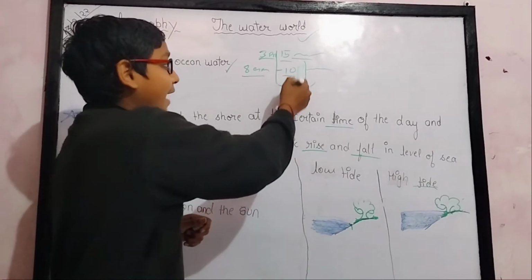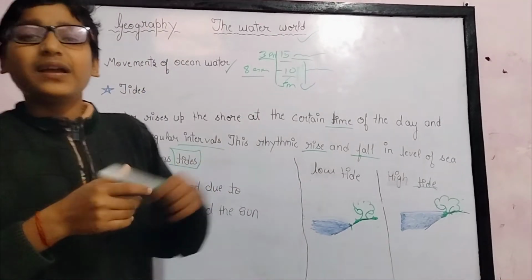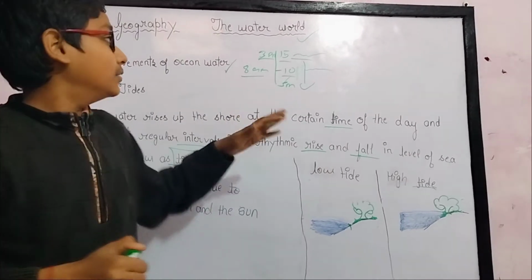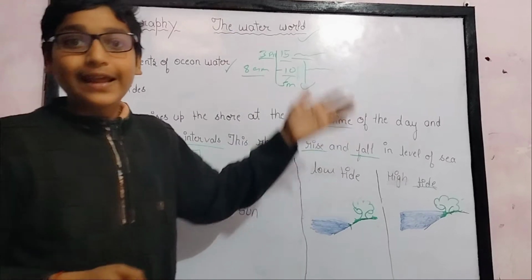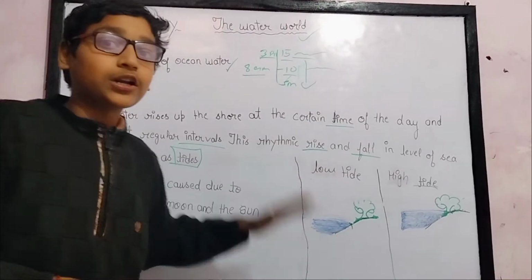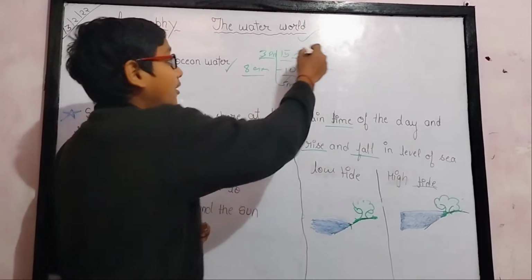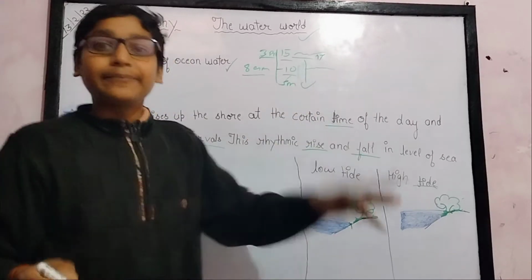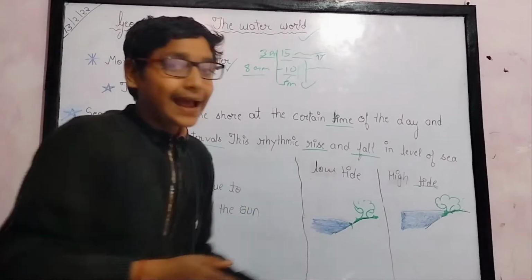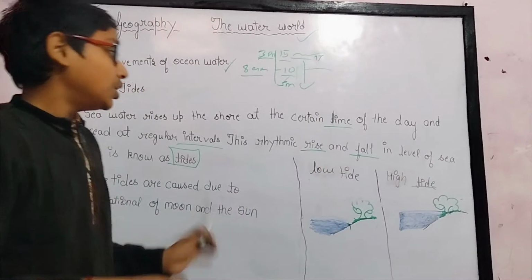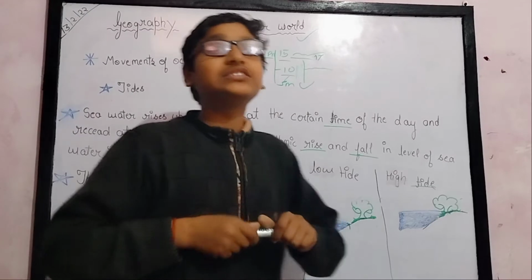So 5, 10, 15, this is the rhythm. It is not that it happens after 2 months or 2 years. It is day after day rhythmic rise and fall of ocean water. It is not that the water goes to 15 and stays in place, and after 2 years it goes down. No, it is the rhythmic rise and fall of ocean water. So you have understood what tides are.